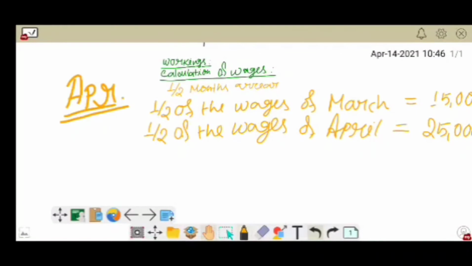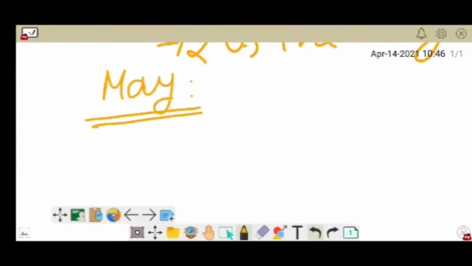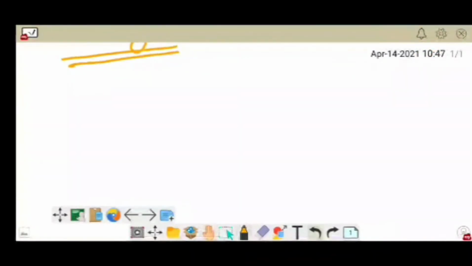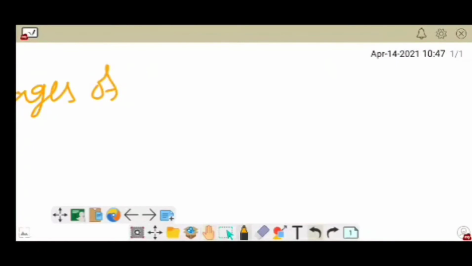Now we will calculate the month of May. Okay, so I will write it down here. Half month wages of April, half month wages of April.